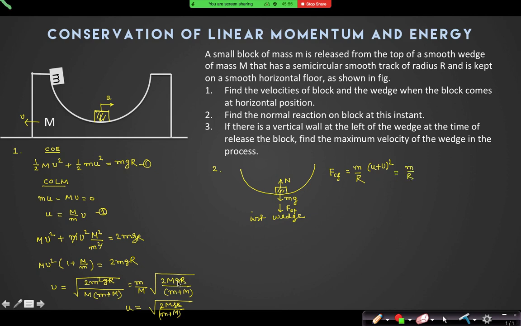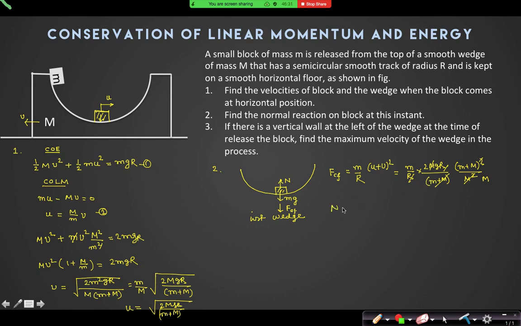If you take this common, it is twice mgR divided by (m plus M), 1 plus m by M whole square. That means (M plus m) whole square by M square. M plus m gets cancelled out. M square and m will get cancelled out, I think. Right? R will get cancelled out.